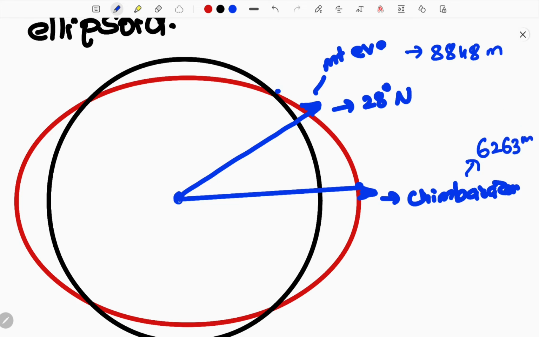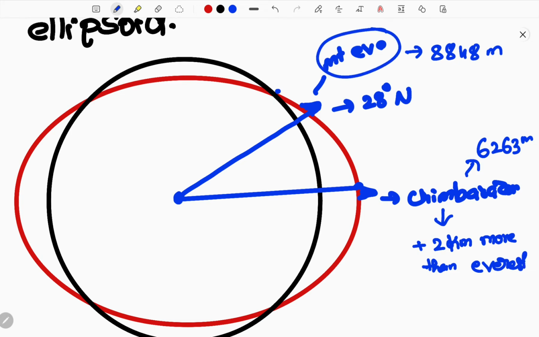But now when you are calculating from the center of the earth, Chimborazo will have approximately 2 kilometers plus advantage, which means it will be higher. It is not an exact value, but it will be higher from the center of the earth, so this Chimborazo will be about 2 kilometers more than Everest. So make it clear, Chimborazo will be 2 kilometers higher than Everest.